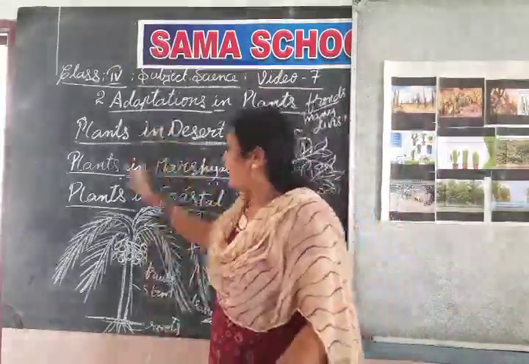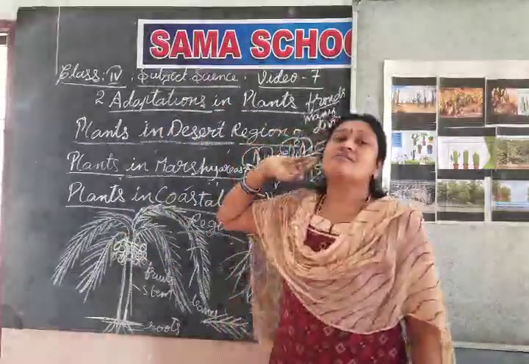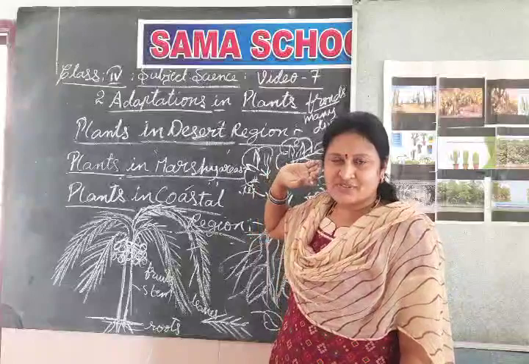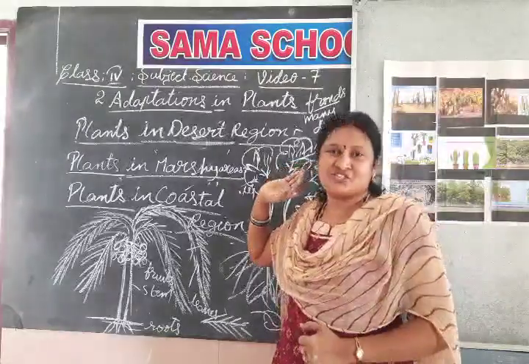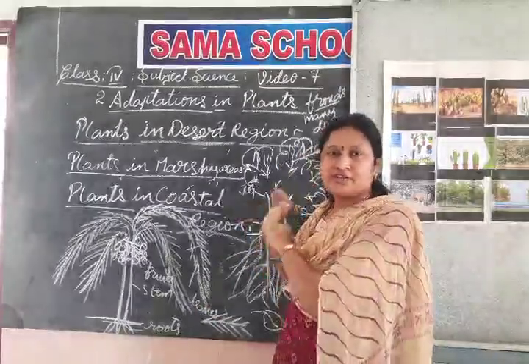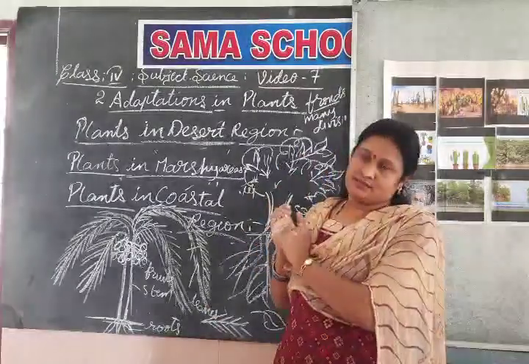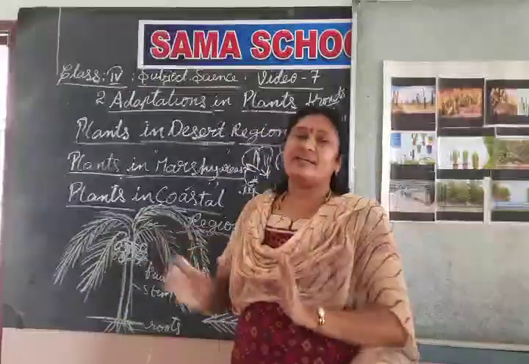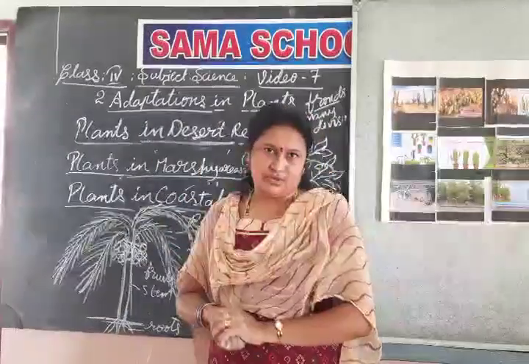All these are terrestrial plants. Children, do you like these regions very much? I know you like these regions very much. These plants grow in different landforms. All these are terrestrial only. They grow on the land only.